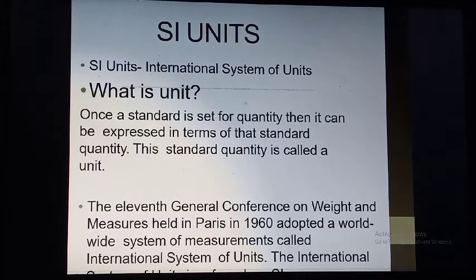So what is meant by SI units? SI stands for International System of Units. What is meant by unit? Once a standard is set for a quantity, then it can be expressed in terms of that standard quantity. This standard quantity is called a unit. The 11th General Conference on Weights and Measures, held in Paris in 1960, adopted the worldwide system of measurement called the International System of Units. So SI units were adopted in 1960 in Paris at the 11th General Conference on Weights and Measures.